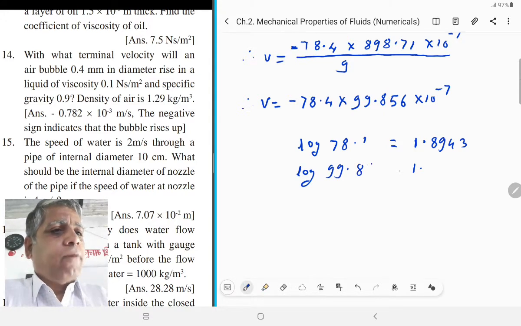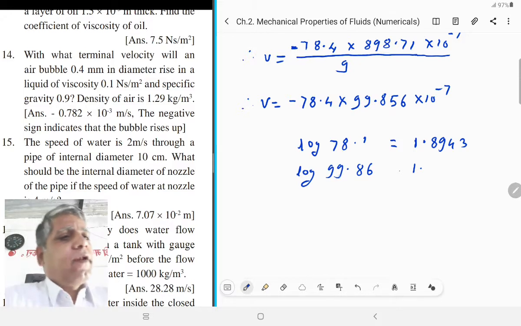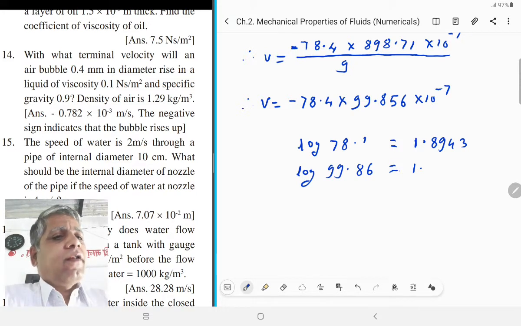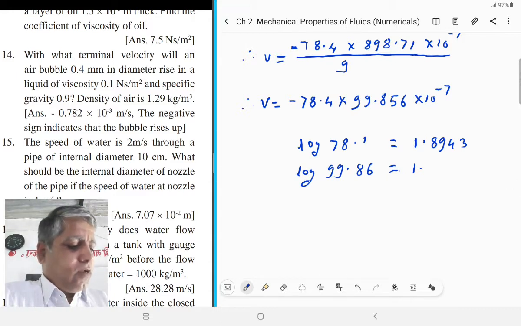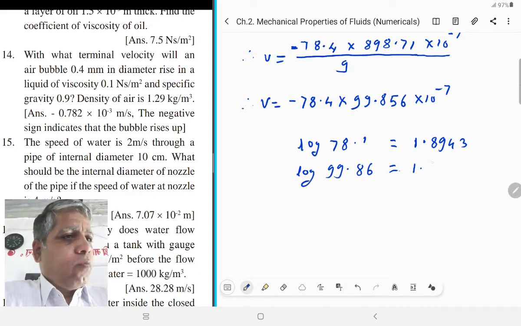After adding 1, we get 99.86, and therefore the mantissa is seen in 99 of 8 and 6. We get mantissa 9,994.